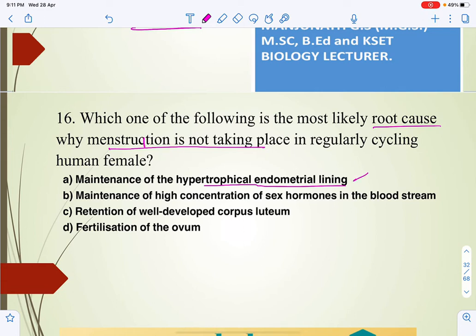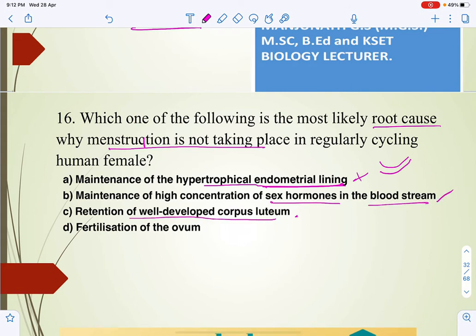If there is no maintenance, the menstrual cycle generally occurs because of the thickness of the endometrium, and finally after some period, or you can say some phase. The first phase is the menstrual phase, the second phase is the proliferation phase, the third phase is the ovulation phase, and the fourth phase is the luteal phase. In this we can easily say where exactly the endometrial lining will be maintained. Maintenance of high concentration of sex hormones in the blood may lead to menstruation.